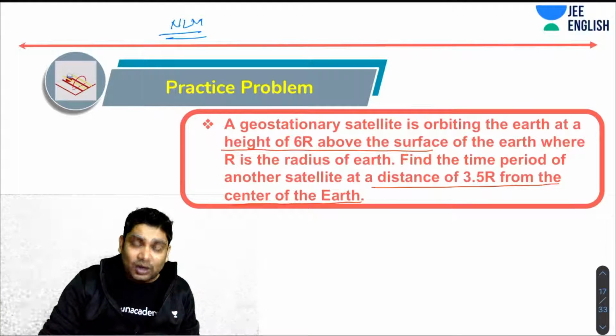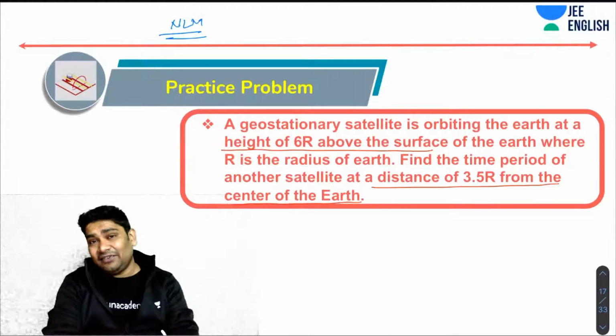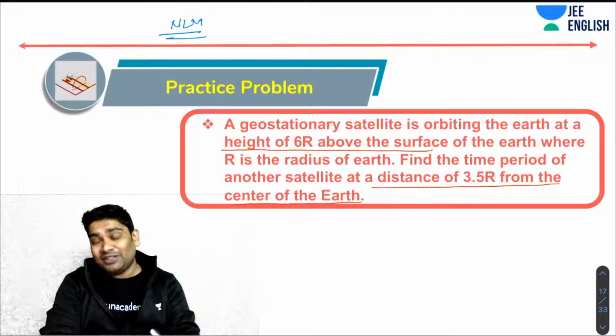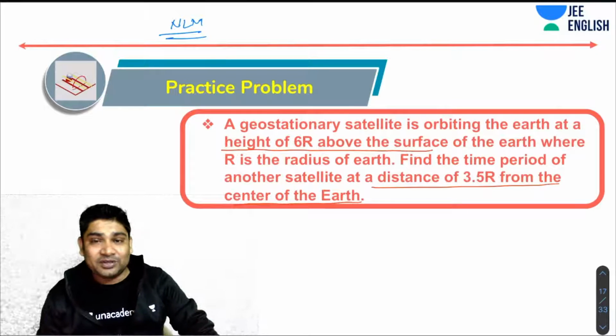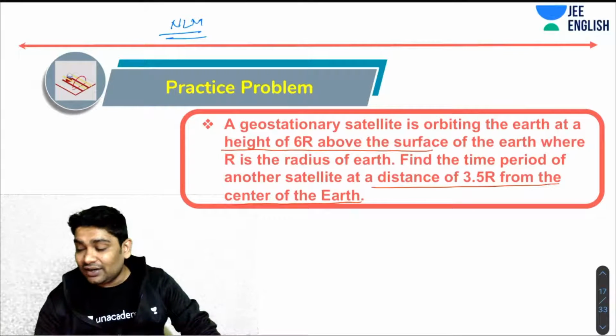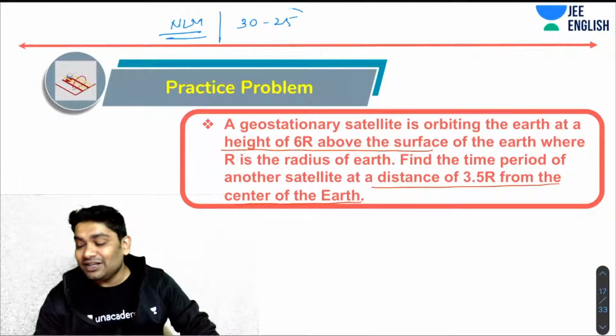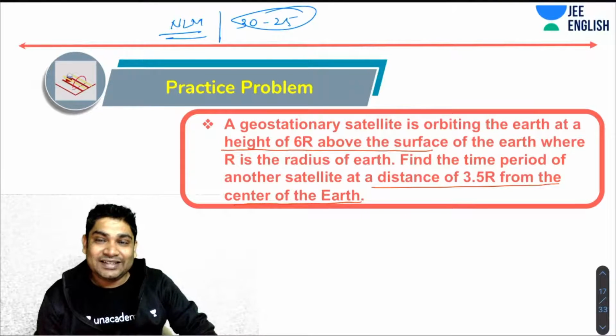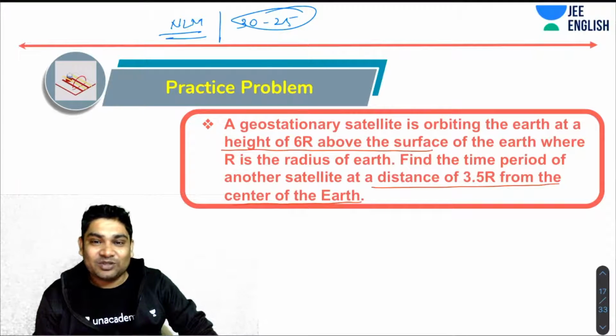Sometimes they don't ask questions directly from NLM anymore. They want to mix the ideas, because they have to judge your entire knowledge of physics in 30 questions or 25 questions as is currently proposed. So how do they judge all the chapters in 25 or 30 questions? They like to ask questions with mixed concepts.